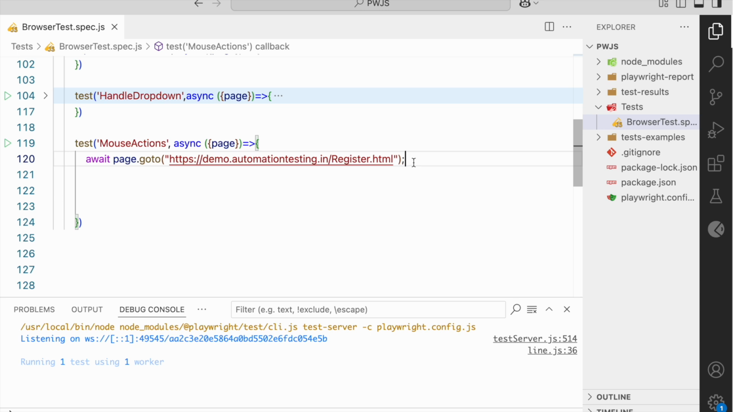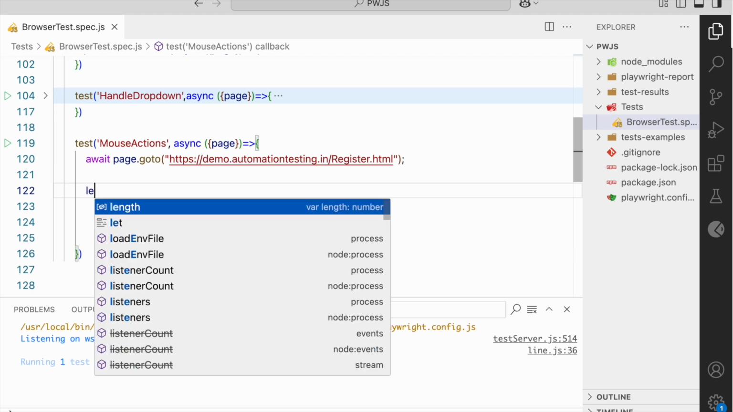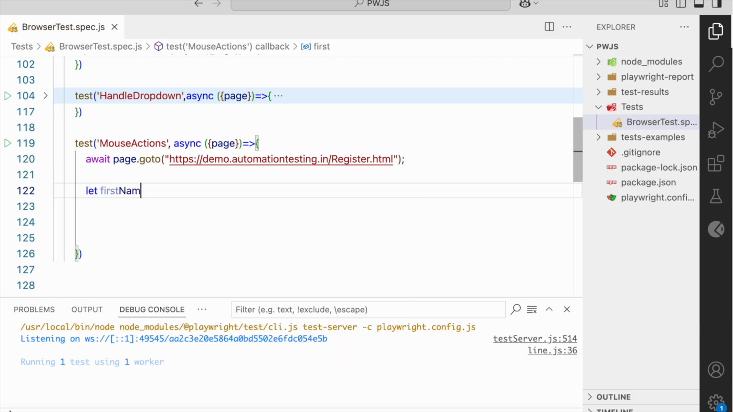So for that, let me use a locator. I will select first name. await page dot locator. I will give something like this: input placeholder equal to first name. Let me see whether this XPath is correct or not.